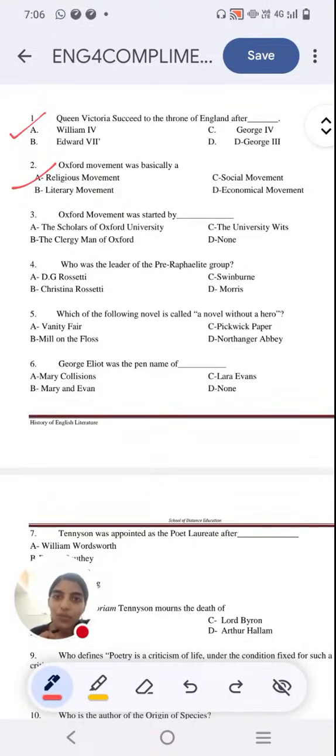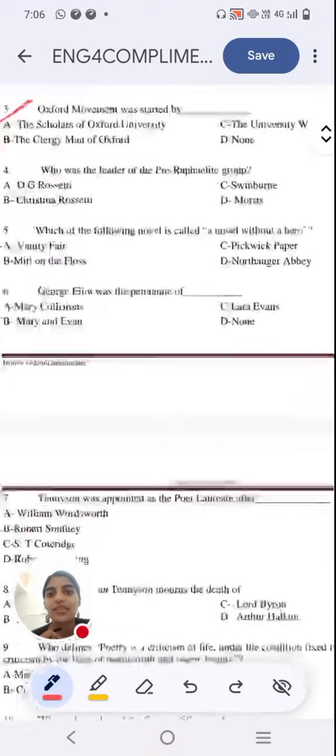Is it A or B? Yes, the right answer is option A. If you have heard of the name John Newman, he is one of the proponents of the Oxford movement. That's just a bit of additional information.